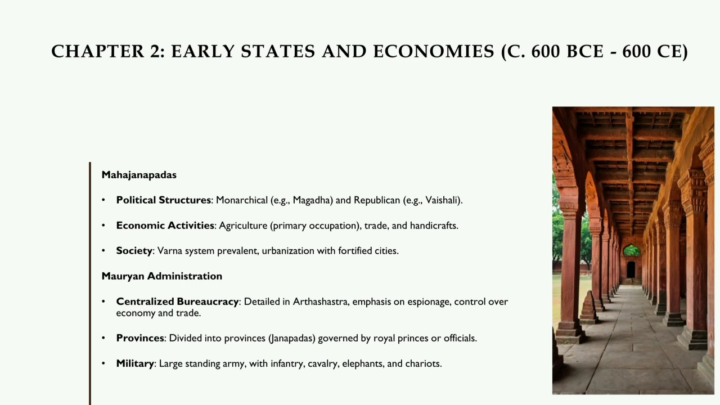Mauryan administration. Centralized bureaucracy, detailed in the Arthashastra, with emphasis on espionage and control over economy and trade. Provinces: divided into provinces and Janapadas, governed by royal princes or officials. Military: large standing army, with infantry, cavalry, elephants, and chariots.